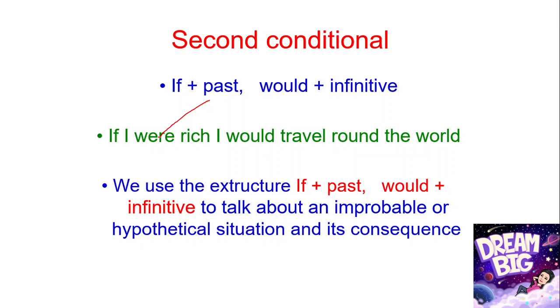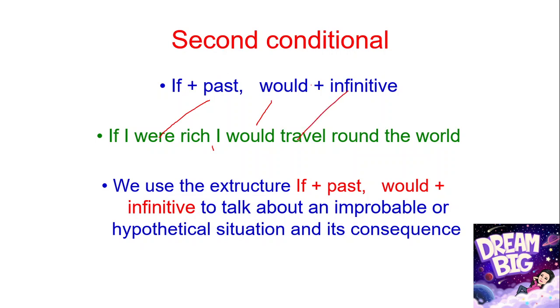We need to use were because our subject here, I, is treated as plural in form. If it's plural we use were, and if it's singular we use was. In our main clause we have would and travel, which is the infinitive or base form of the verb.